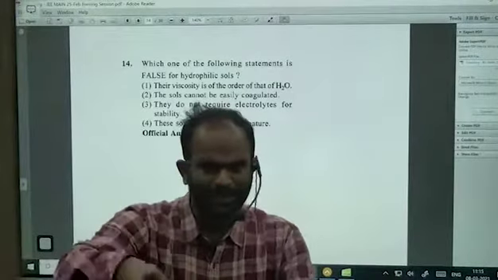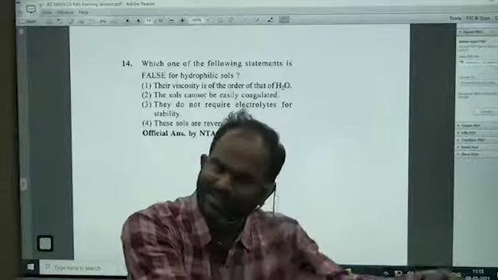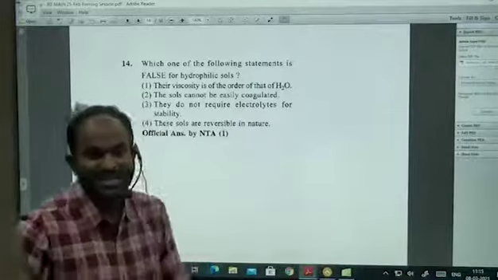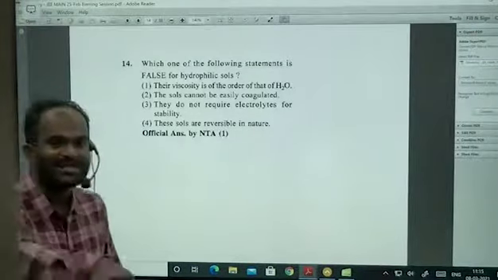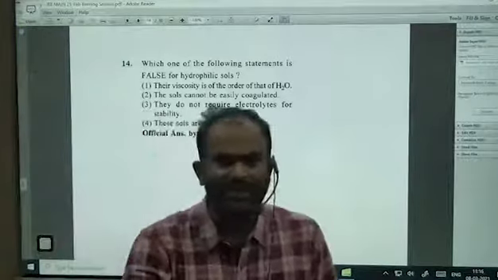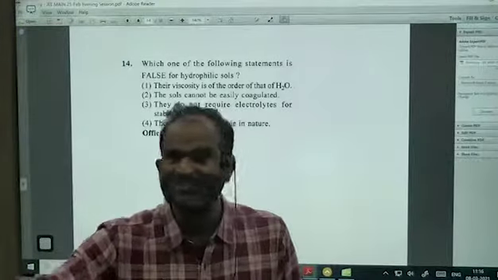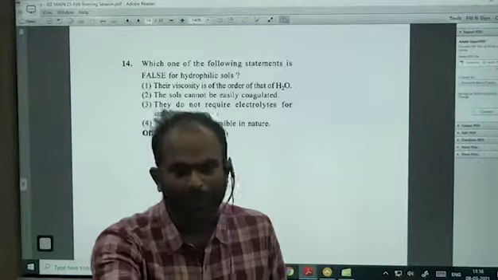That platinum metal and all we have to put. The entire total method we have to follow. That's why it is not so easy to prepare the hydrophobic sol. In order to standardize or stabilize the hydrophobic sol, what will we do? We will add a little amount of hydrophilic sol. That is where we got the gold number.